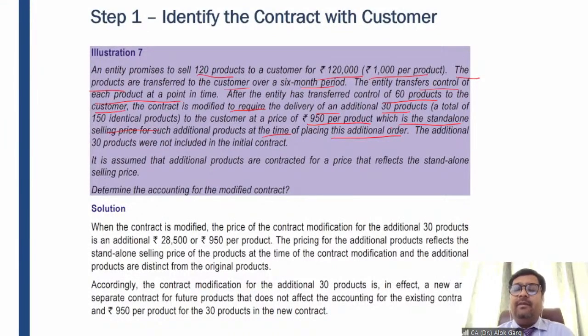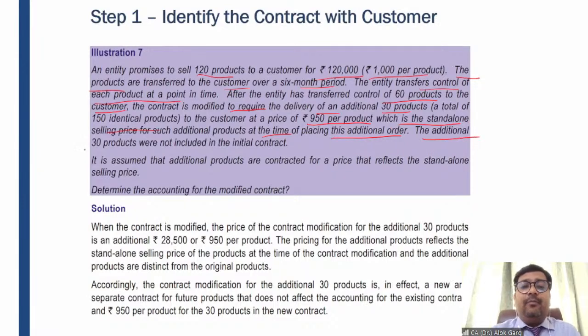When the 120 products were ordered, the price was 1,000 rupees. When these 30 products are getting ordered, at that point of time, the price was 950 rupees, and hence the customer has ordered these 30 units at 950 rupees, right?